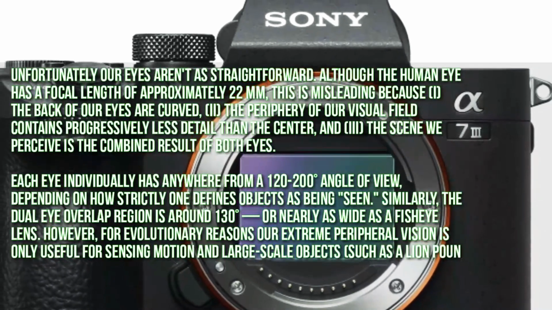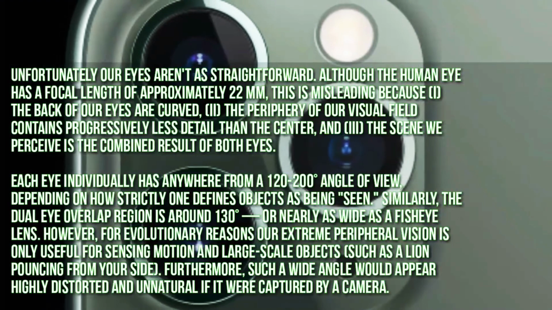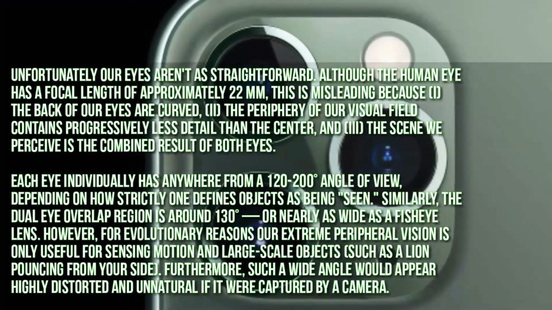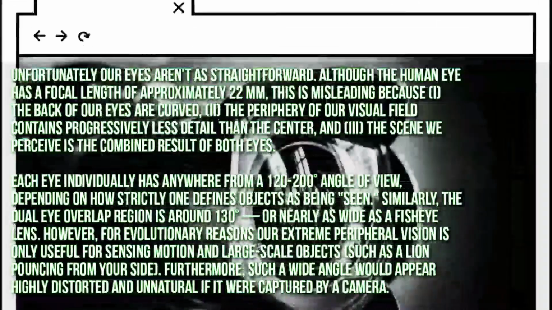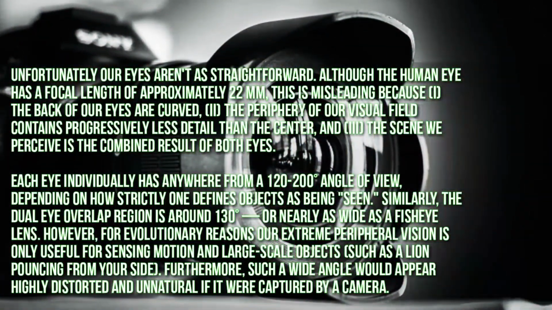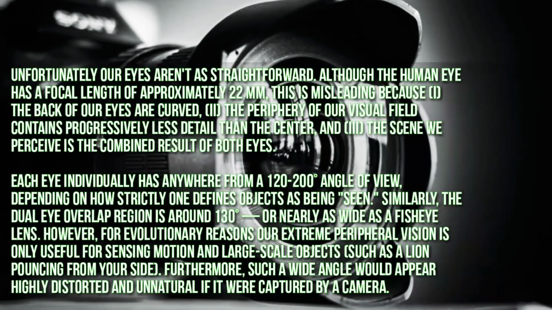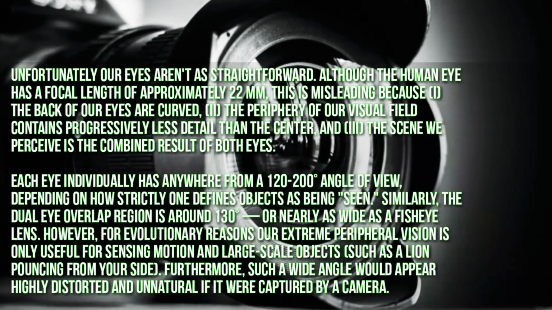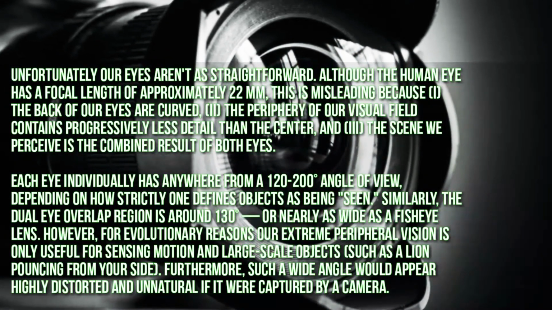Each eye individually has anywhere from a 120 to 200 degree angle of view, depending on how strictly one defines objects as being seen. Similarly, the dual eye overlap region is around 130 degrees, or nearly as wide as a fisheye lens. However, for evolutionary reasons, our extreme peripheral vision is only useful for sensing motion and large-scale objects, such as a lion pouncing from your side. Furthermore, such a wide angle would appear highly distorted and unnatural if it were captured by a camera.